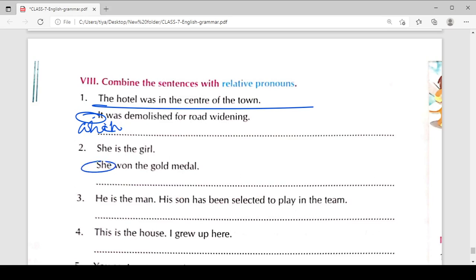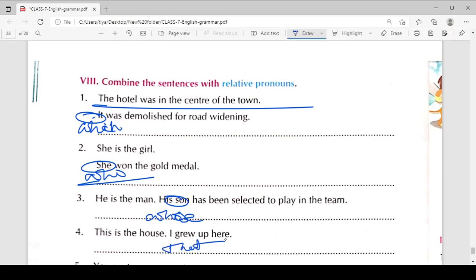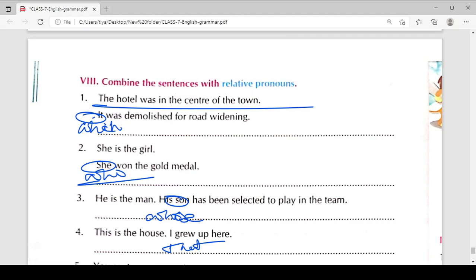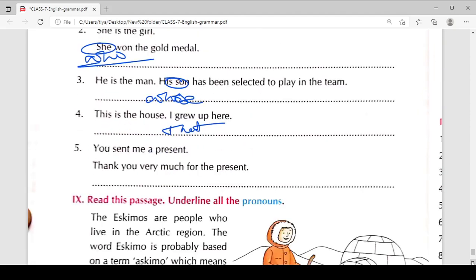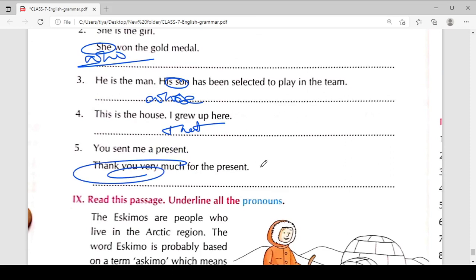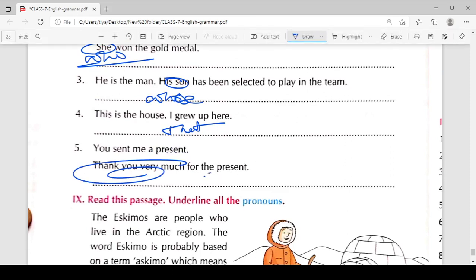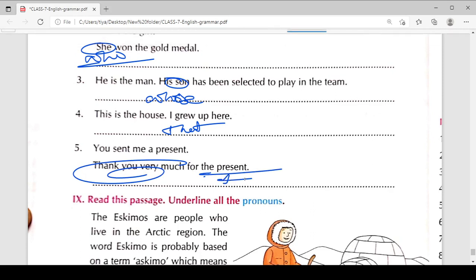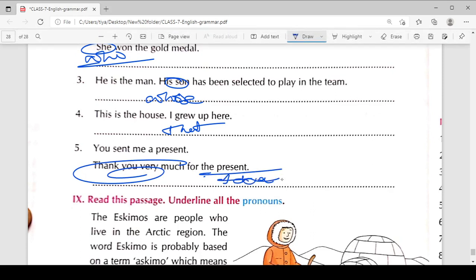She is the girl who won the gold medal. He is the man whose son. Okay, you can use whose son. And this is the house that grew up here, or which grew up here we can use. Okay, and you sent me a present. Thank you very much for the present. So you sent me a present. Thank you very much for that. Okay, you can use that at the place of the present.